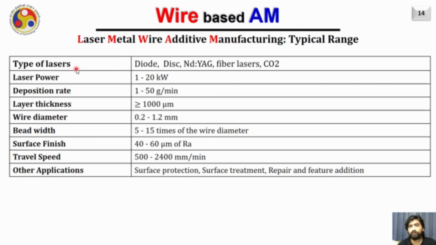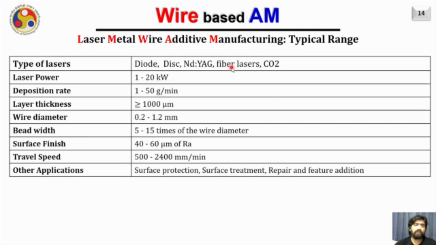We know that the CO2 laser has a wavelength of around 10,000 nanometer, and due to the high wavelength, it is not very efficient in processing metals. Therefore, the diode laser, disc laser, Nd:YAG laser and the fiber lasers are more popular in laser metal wire additive manufacturing systems.